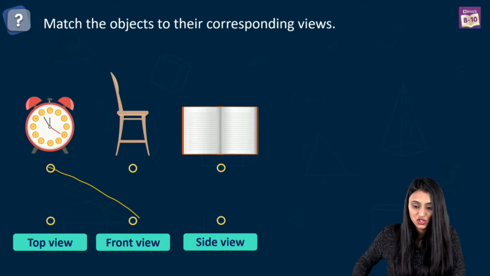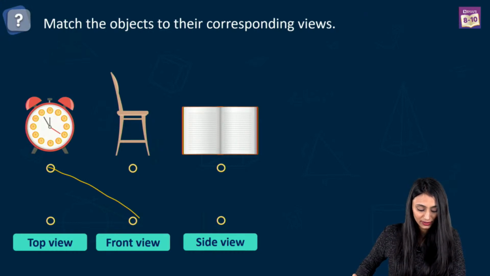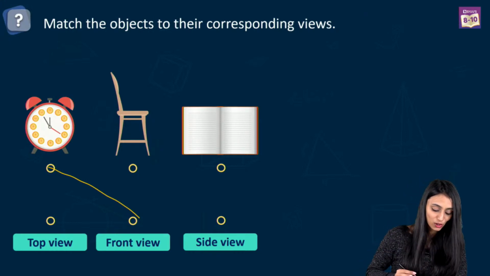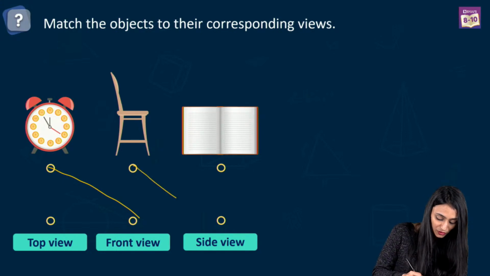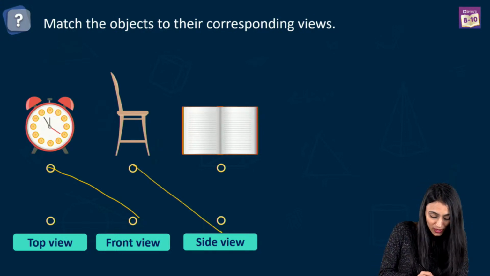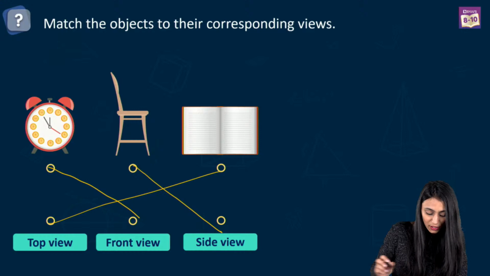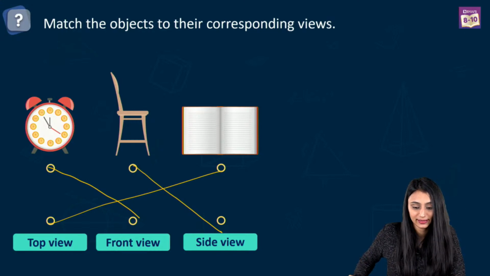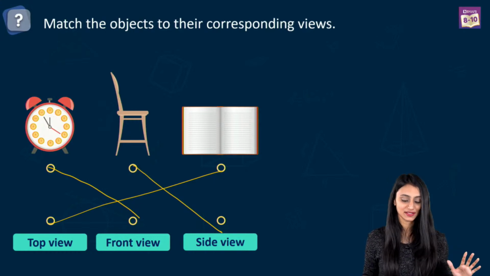Right. And chair is a side view. I can see answers from Sanpreet. Satya says front, then side, then top. Yes, the chair is the side view, and for this notebook, for this book, it is the top view. Correct. Absolutely. So I can see that all of you have given the correct answer for this, right?